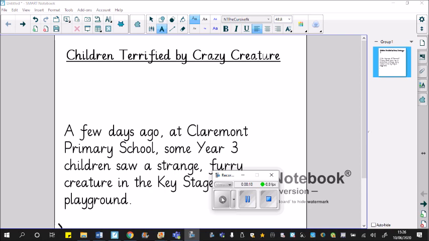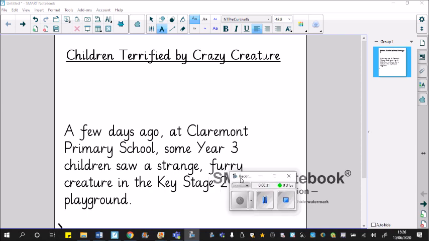We've got the headline, children terrified by crazy creature. And then the taster sentence. A few days ago at Claremont Primary School, some year 3 children saw a strange furry creature in the Key Stage 2 playground. So that's the kind of thing I'm going to be asking you to create yourselves.